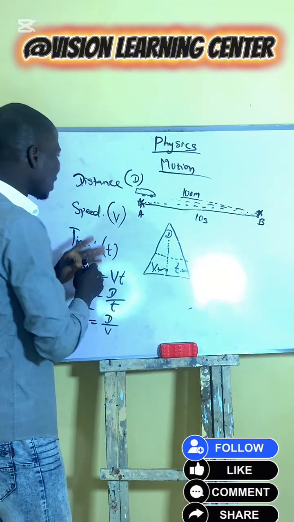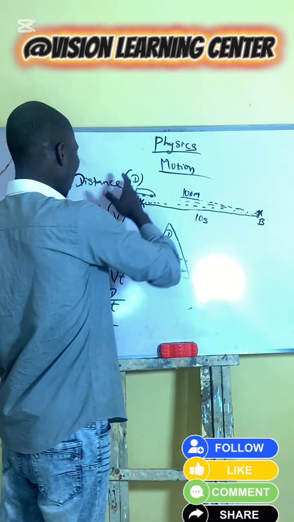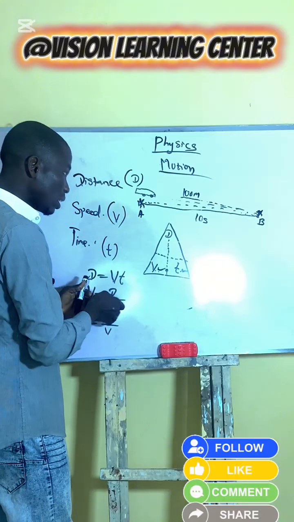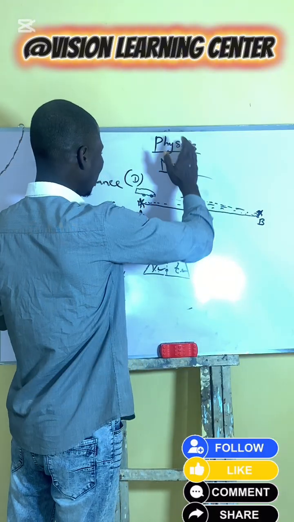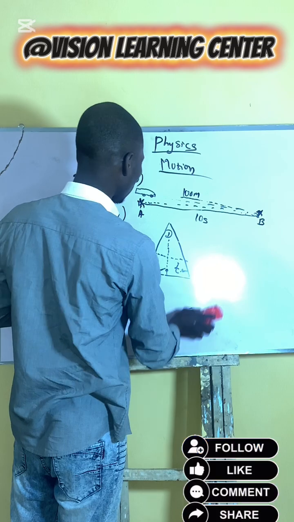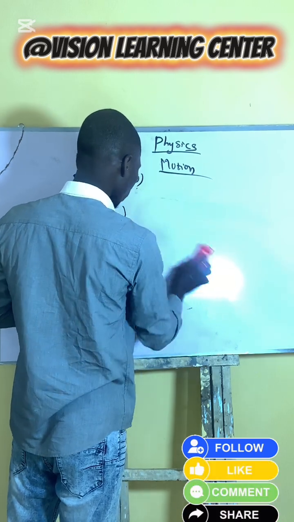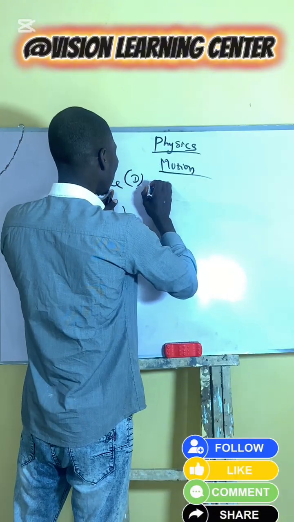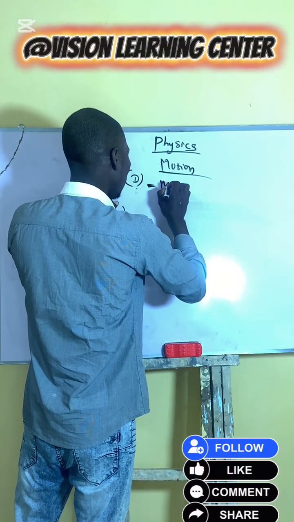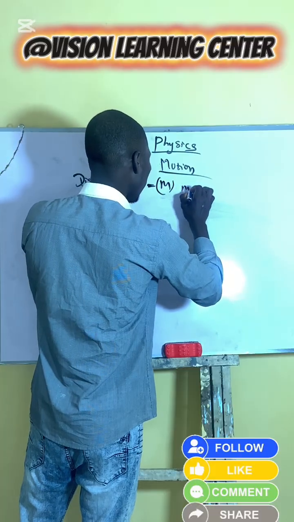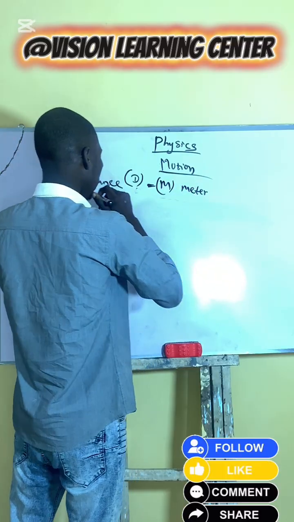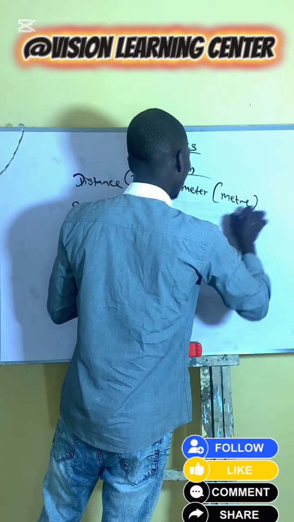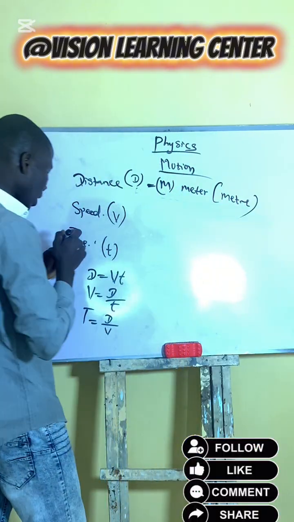So having known that, let's look at the similarities they have to be together. Though we have separated them, let's look at the SI unit. Distance is measured in meter, or metre, depending on British and American English.